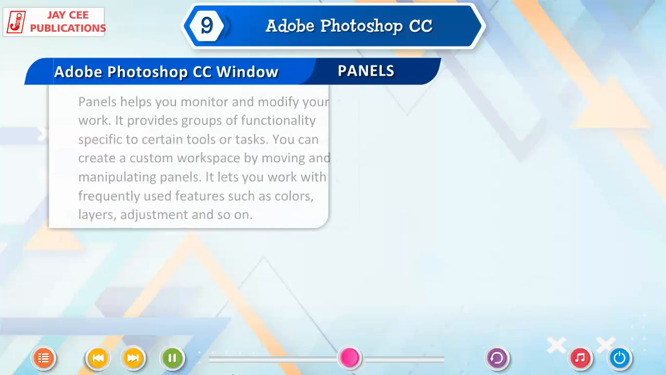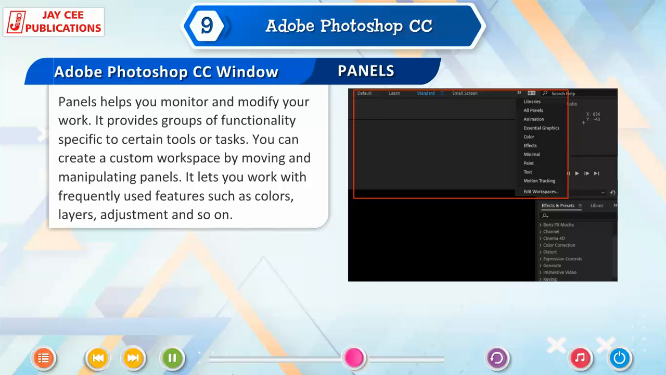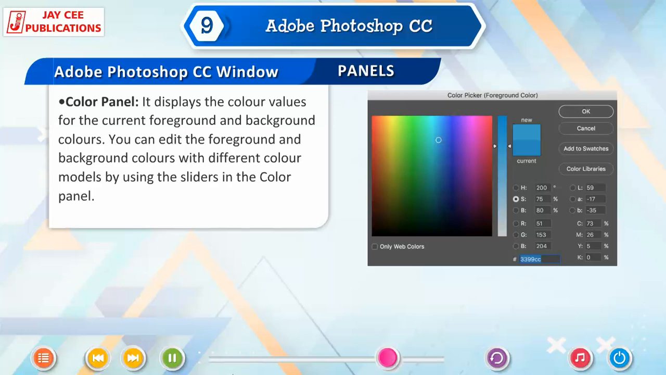Panels. Panels help you monitor and modify your work. It provides groups of functionality specific to certain tools or tasks. You can create a custom workspace by moving and manipulating panels. It lets you work with frequently used features such as colors, layers, adjustment, and so on. Color panel. It displays the color values for the current foreground and background colors. You can edit the foreground and background colors with different color models by using the sliders in the color panel.